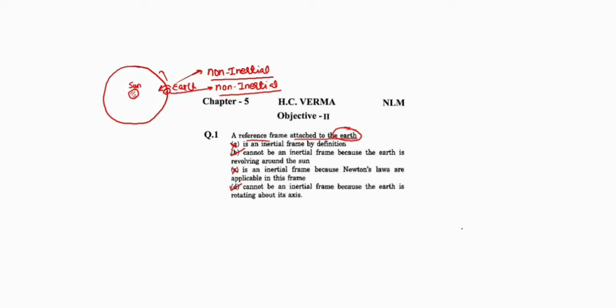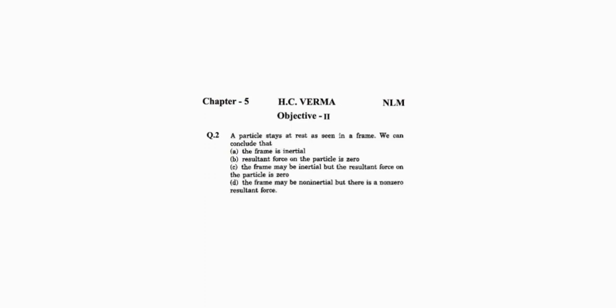Question number 2. A particle stays at rest as seen in a frame. We can conclude that the frame is inertial. Resultant force on the particle is zero.